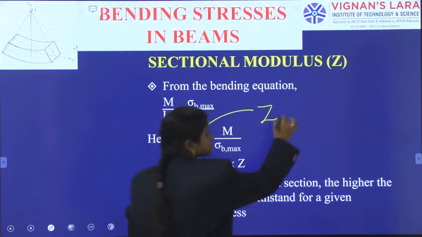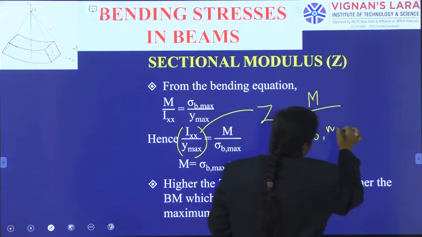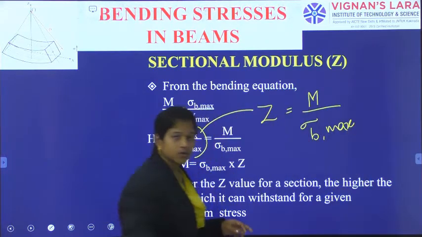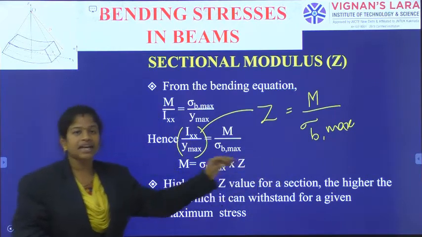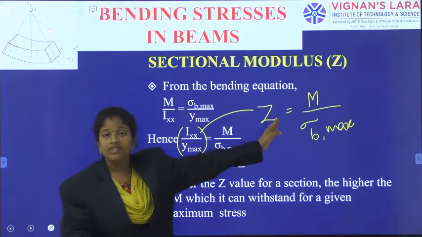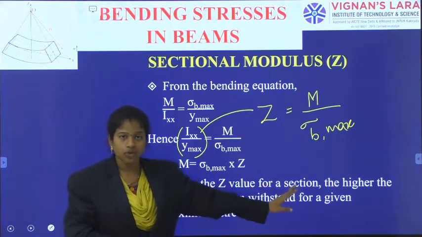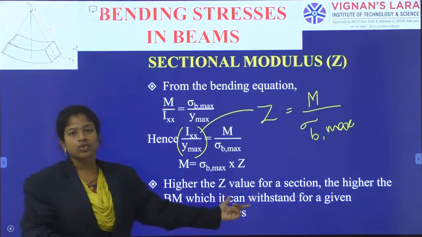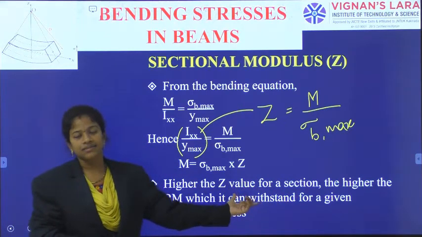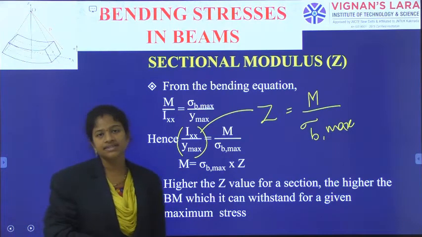Now, this Z is equal to capital M by sigma b max. Keeping M this way and multiplying sigma b max to Z, capital M is equal to sigma b max into Z. When we know the section modulus and the maximum stress occurring in the fiber, I can calculate the moment of resistance offered by the section.